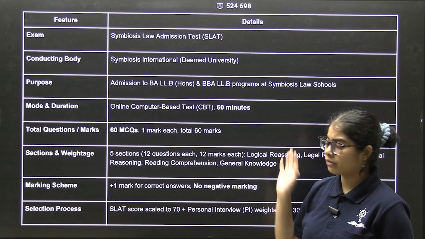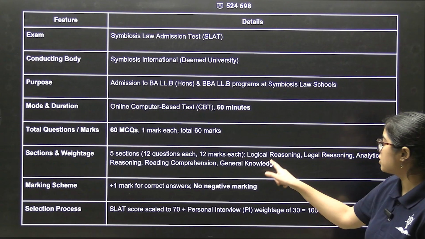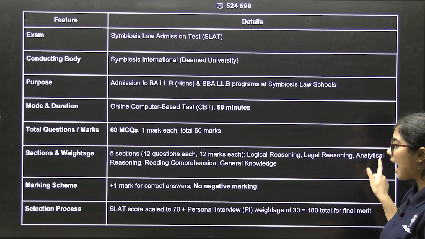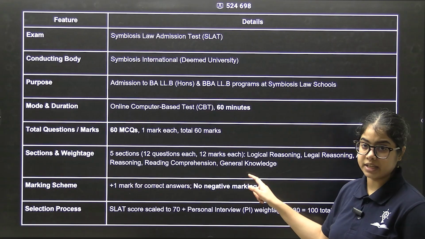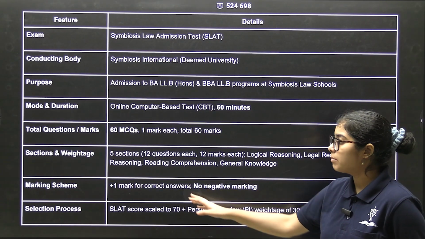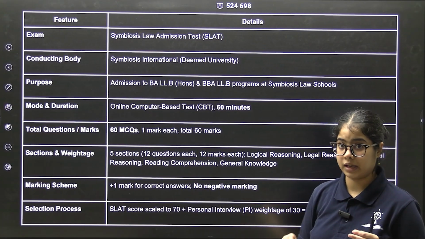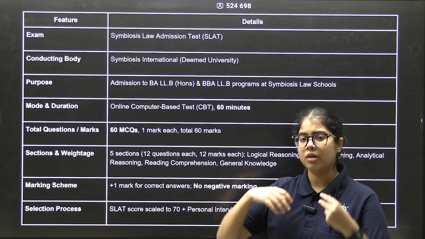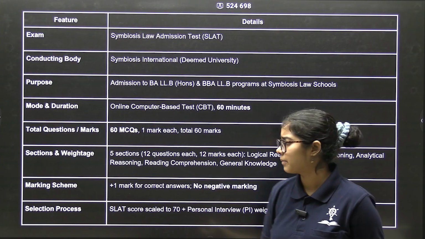Section and weightage, there are 5 sections equally distributed: logical reasoning, legal reasoning, analytical reasoning, reading comprehension / English, and GK. These are the 5 sections with 12 marks each. Then the marking scheme is +1 for correct, but no negative marking. So here you can put tukkas if you want because there's no negative marking.